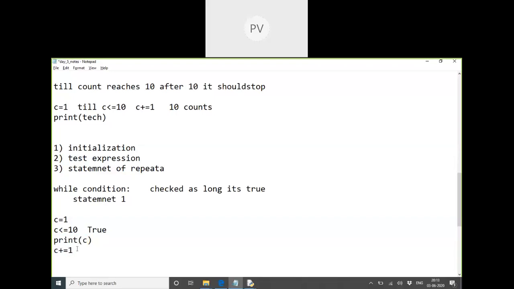Now the count value is 2. Again, let me check, is it less than 10? Yes, 2 is less than 10. So I'm going to check my values from which number till which number? 10. I started my count at 1. I checked, is 1 less than or equal to 10? It is a true value. So what do I have to perform on that? Print that value. 1 is printed. Then the count is changed to 2. Then check again.